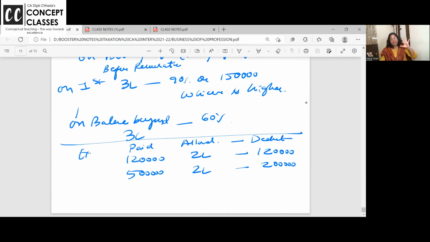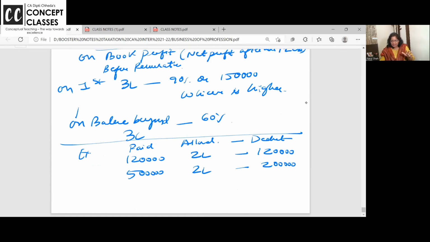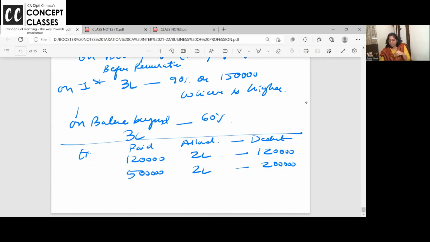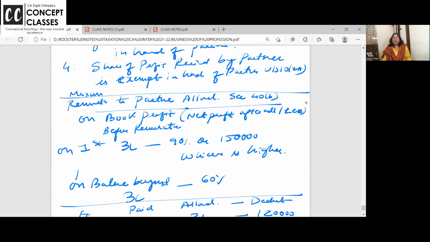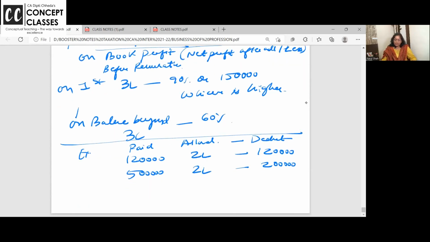120. You have paid 5 lakh salary. But allowed is only 2 lakh. So finally, you will deduct how much? 2 lakh. What is allowed? You cannot deduct more than that. But if you have paid less than allowed, deduct less. And when you take book profit, add back the remuneration they have already paid so that you get book profit before the remuneration and then calculate the remuneration. Is this clear to all of you?